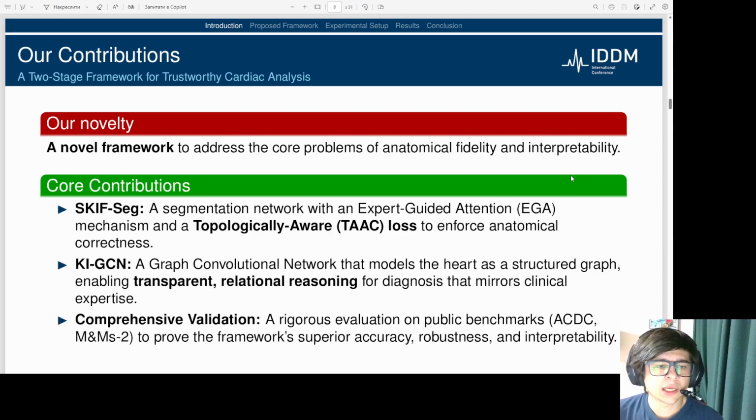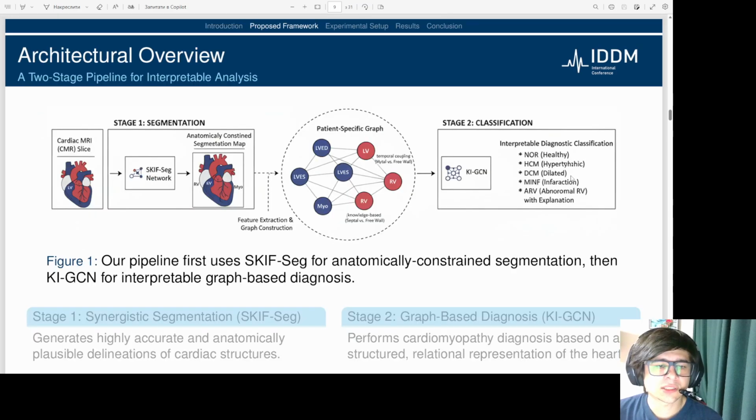Finally, we conduct a comprehensive validation of our framework on public benchmarks. This rigorous evaluation on the ACDC and M&Ms2 datasets is designed to prove the superior accuracy, robustness, and interpretability of our integrated approach. This diagram provides a high-level overview of our two-stage pipeline.